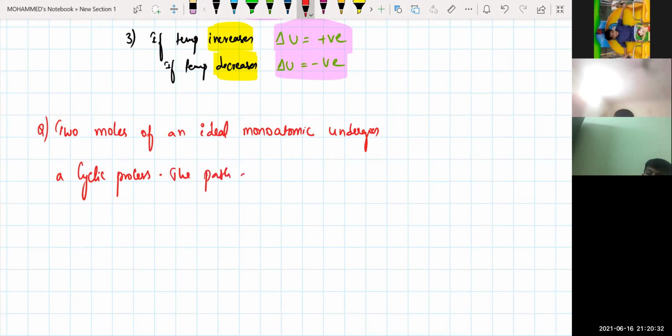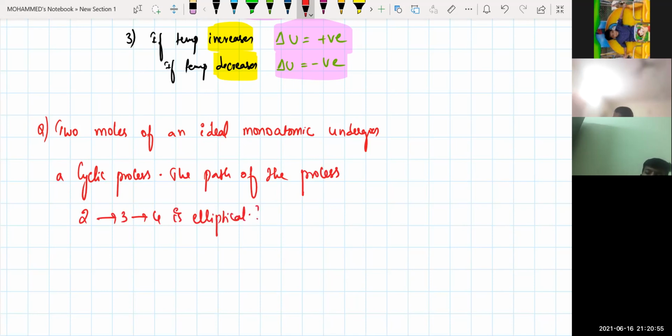Now, I'm telling you the path of the process, like say from 3 to, sorry, this is a diagram I need to give for this one. This one is like 2 to 3, and 3 to 4 is, for example, elliptical.